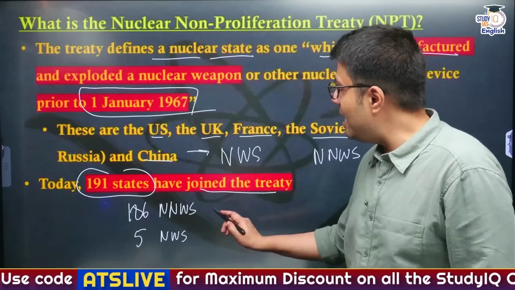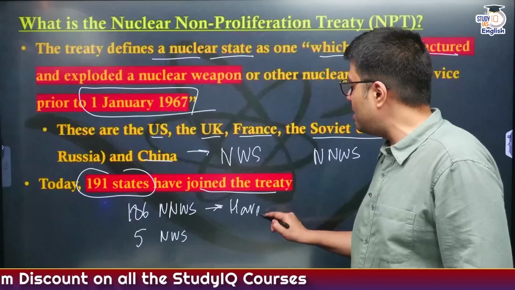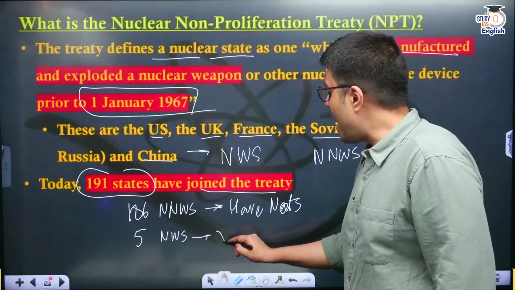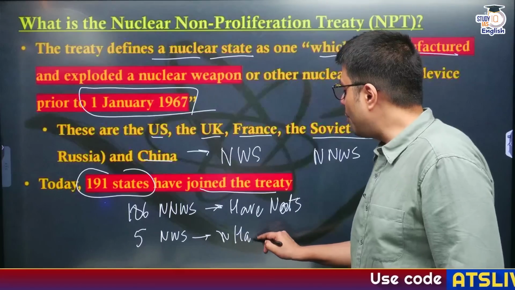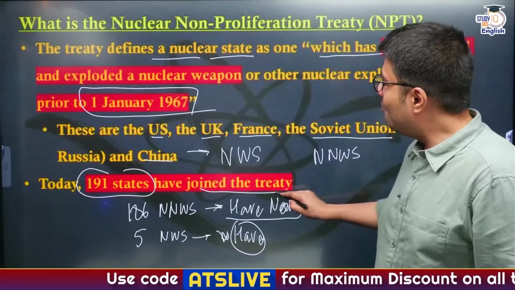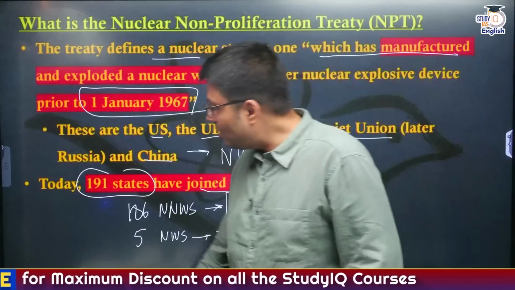So many people allege that this treaty has actually divided the countries based on 2 different criteria: the haves and have-nots of nuclear weapons. So 5 countries are recognized here as nuclear weapon states, whereas the rest have been recognized as non-nuclear weapon states. So this is how this treaty discriminates.